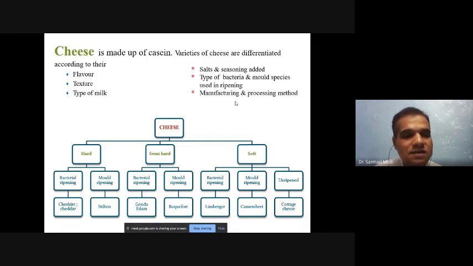We are dividing cheese into three types: hard, semi-hard, and soft. These three types of cheese are prepared by inoculating bacteria and molds. Hard, semi-hard, and soft each have two types, depending on whether they are prepared by bacteria or by adding molds.